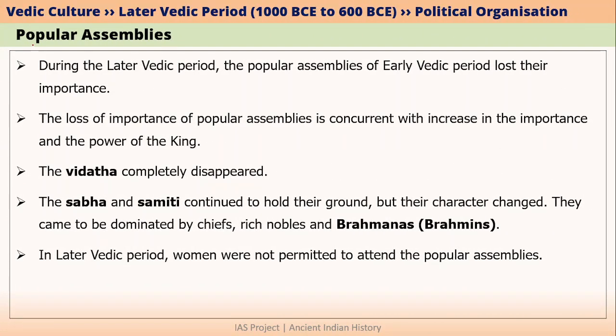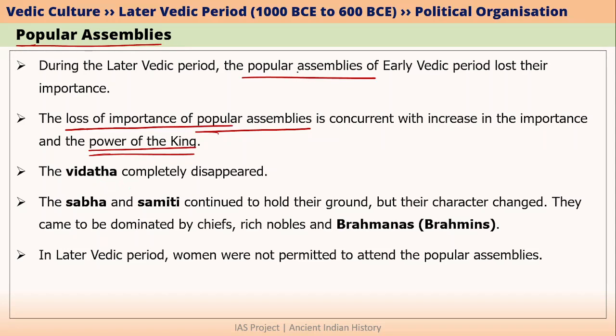The last topic we have is about the popular assemblies. During the later Vedic period, what happened was, these popular assemblies lost their importance. They also lost their power. In early Vedic period, we have learnt that popular assemblies had great power. That is why even the king also consulted these popular assemblies. But in the later Vedic period, these popular assemblies lost their importance and also lost their power. At the same time, what happened was, the power of the king also increased.